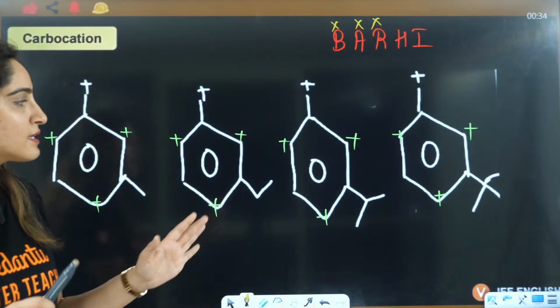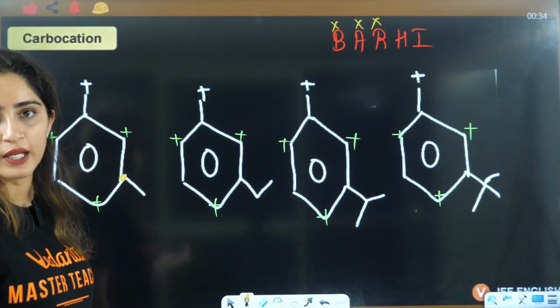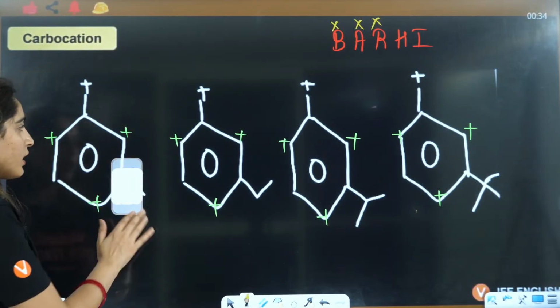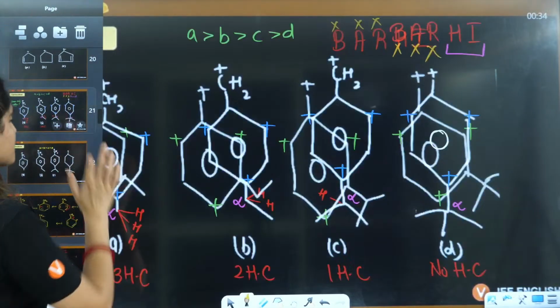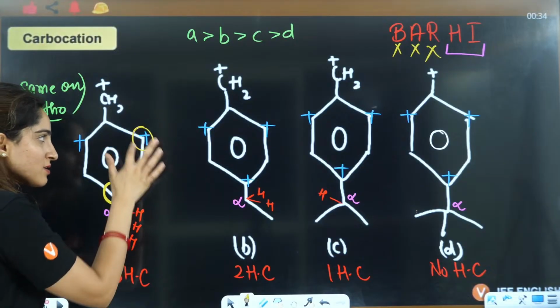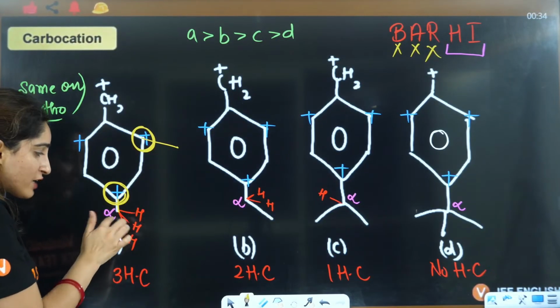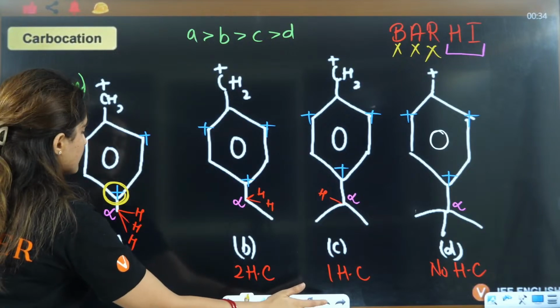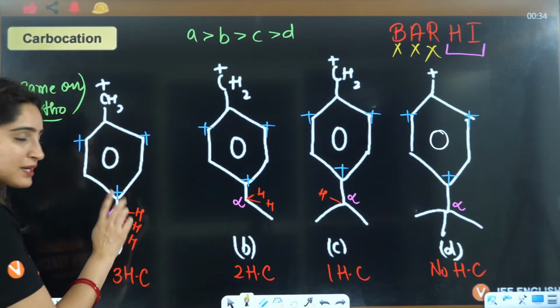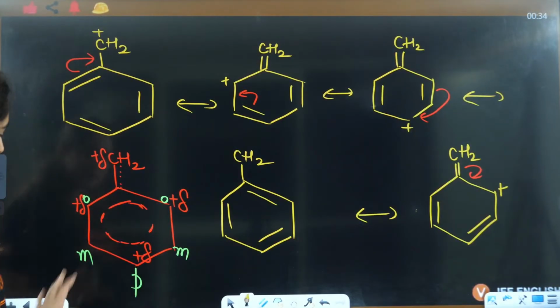The meta position means you don't have any positive charge there, right? So here this was the positive charge. This is the carbocation, and when any chain is linked to this one, that will become the alpha carbon, right? And the alpha carbon is sp3 hybridized. But in this case, nothing like that is happening.